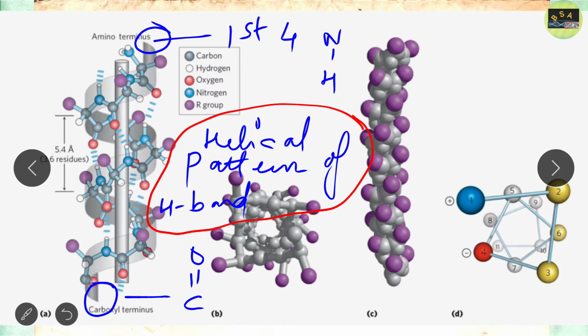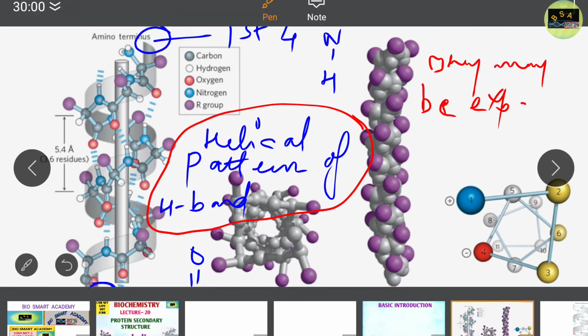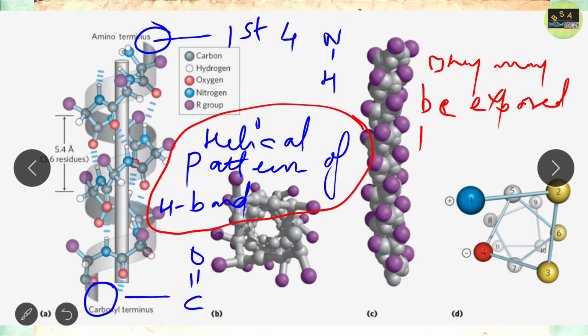Basically they may be exposed to the surrounding solvent, or other parts of the protein, where they form hydrogen bonds with water.